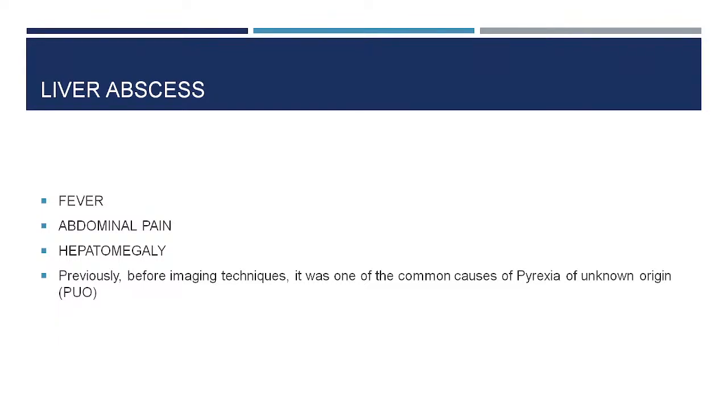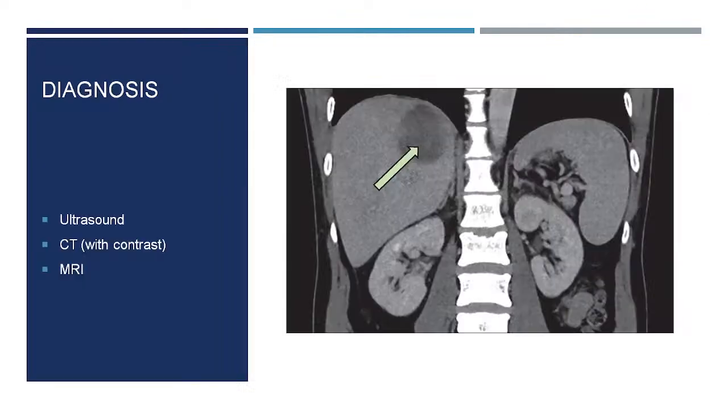But previously, when they were not that common, the patient usually came with the complaint of fever of unknown origin, fever of long duration, fever of more than 15 days. Pyrexia of unknown origin is basically fever of more than 2 weeks, which is not getting diagnosed. Now, whenever there is any problem, the clinician orders the imaging techniques, but classically it is a very important cause of pyrexia of unknown origin.